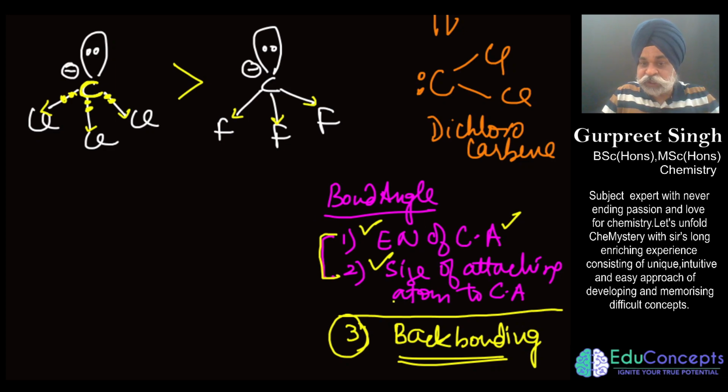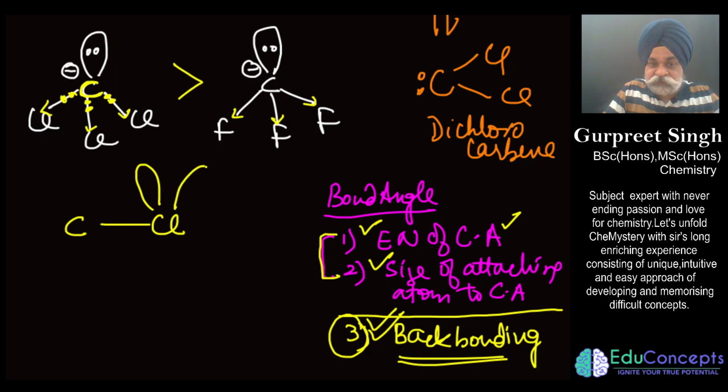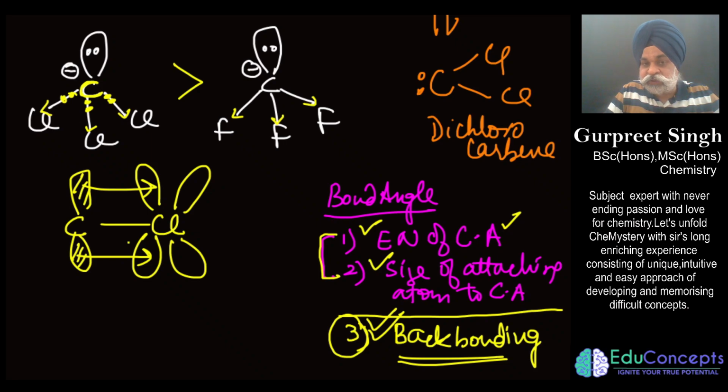And it is also being endorsed by back bonding. How? Because in this carbon and chlorine bond, this chlorine has a vacant d orbital and this carbon has a filled orbital. Since it has a filled orbital, it can give its electron density back to the chlorine. So there is a feature that this can do back bonding.